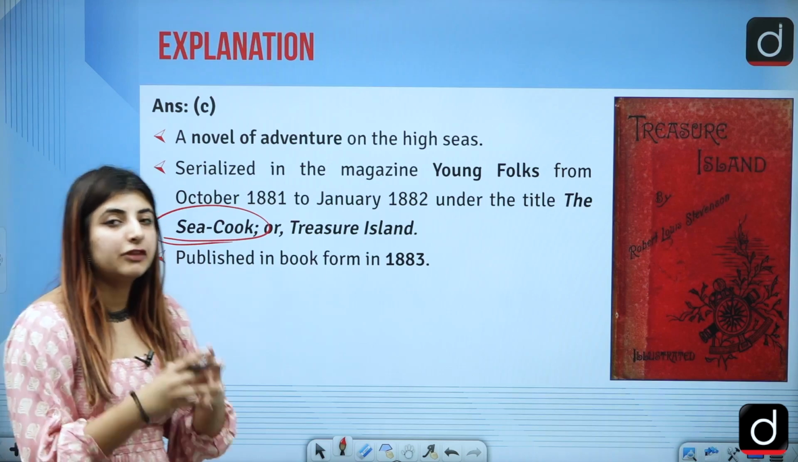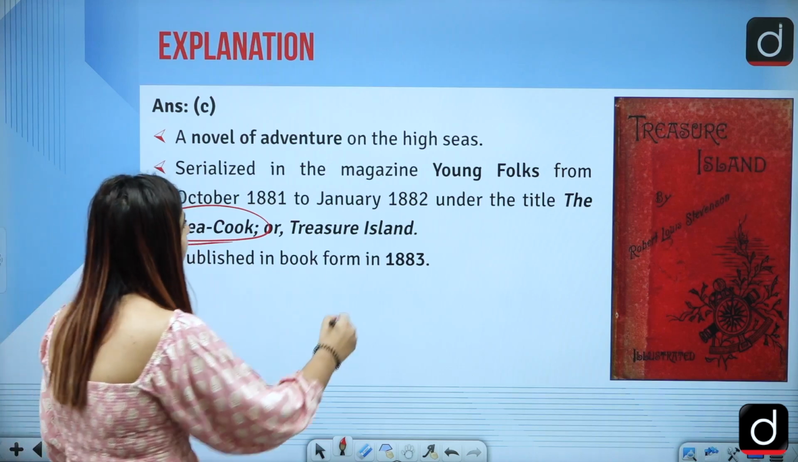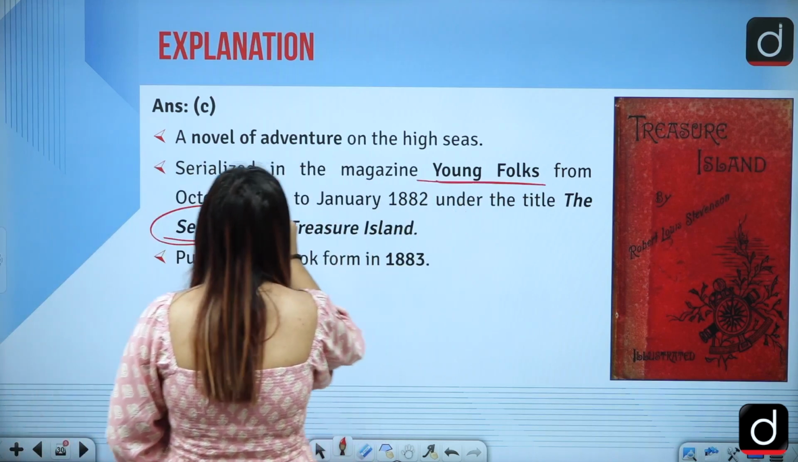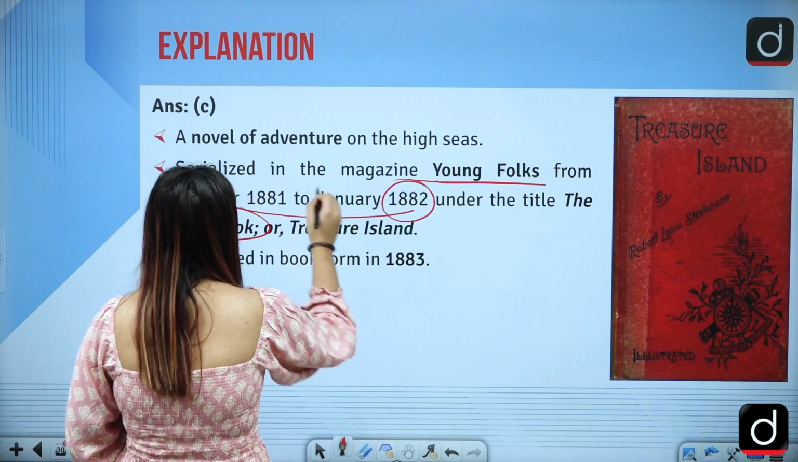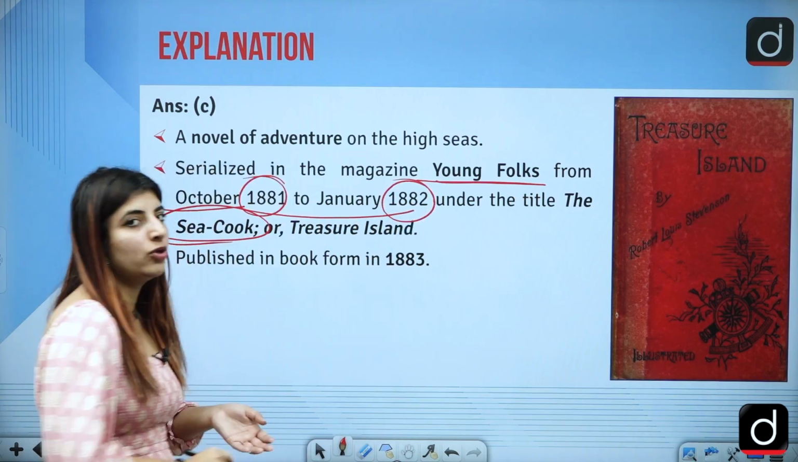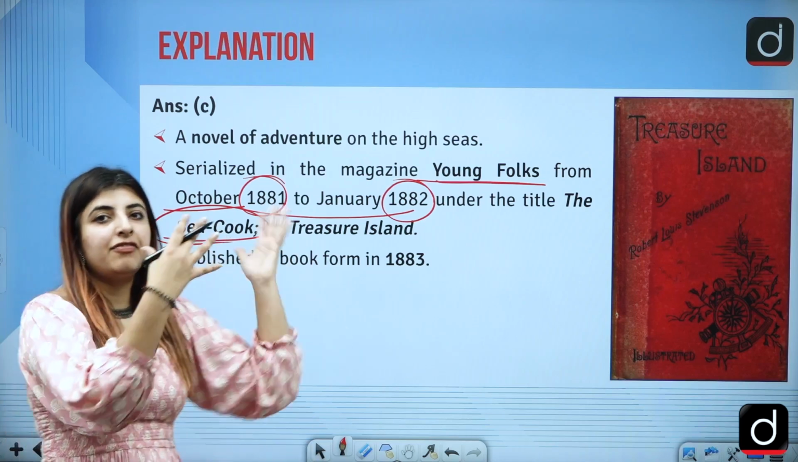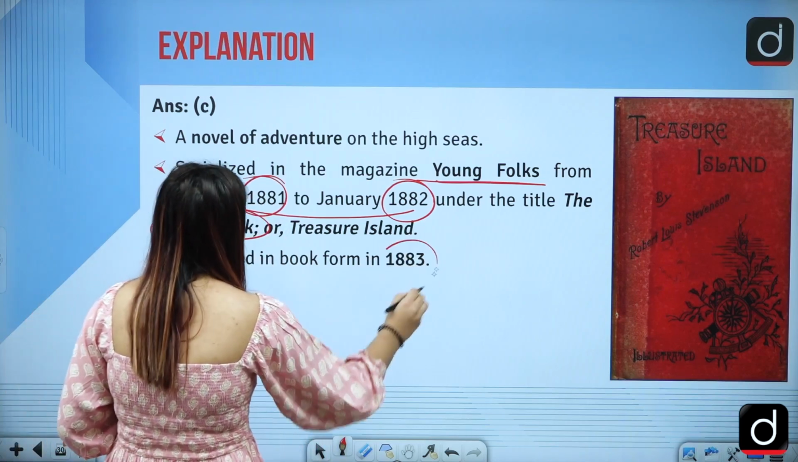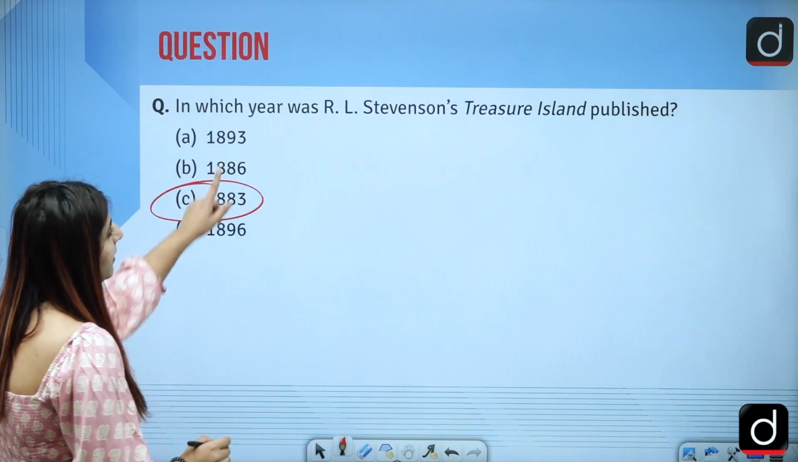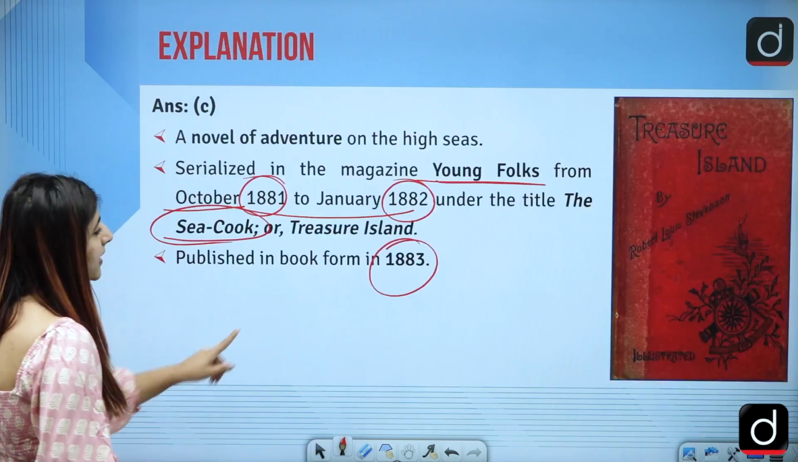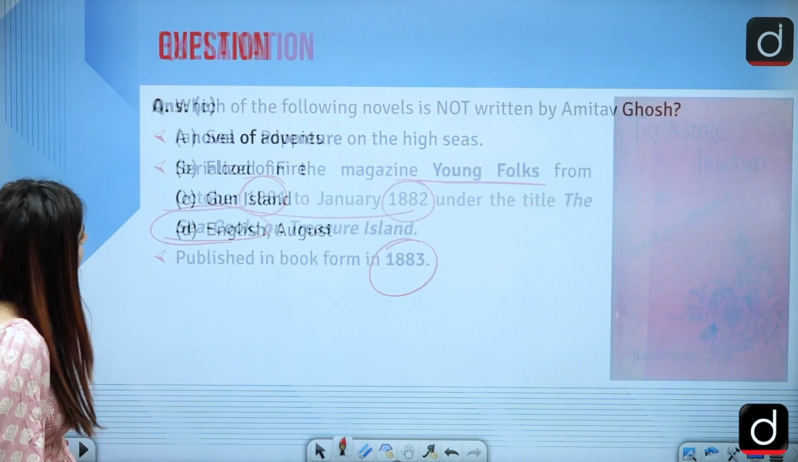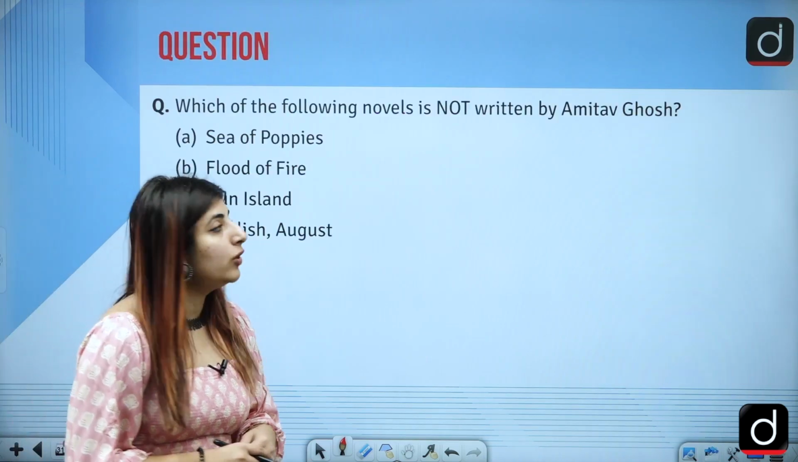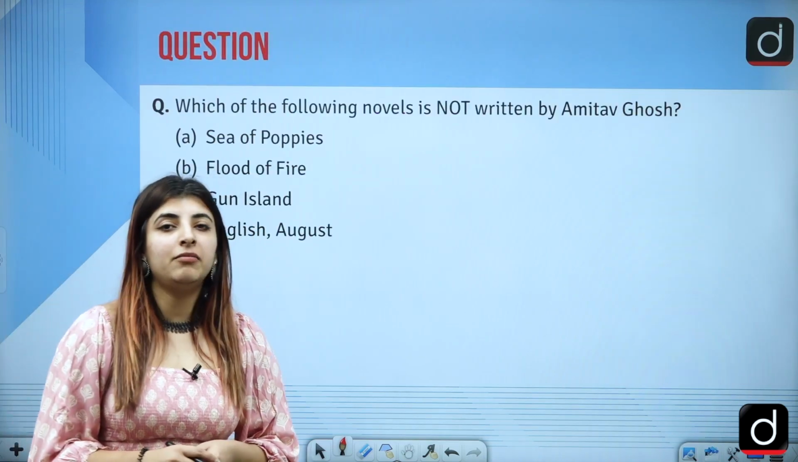It was first published in chunks in the magazine Young Folks from October 1881 to January 1882, and then finally it was published in book form in the year 1883. That's why we talk about the publication date here. It's 1883.